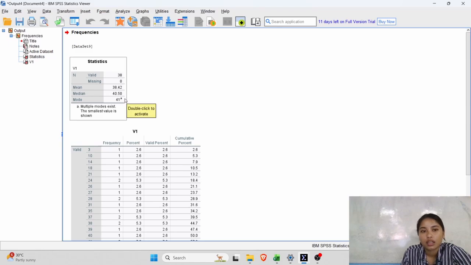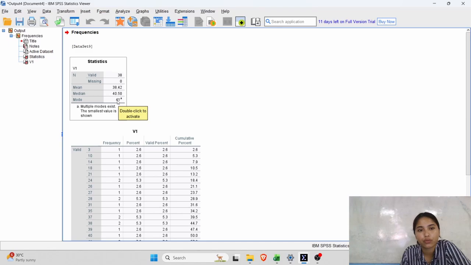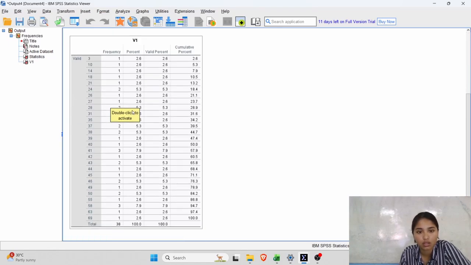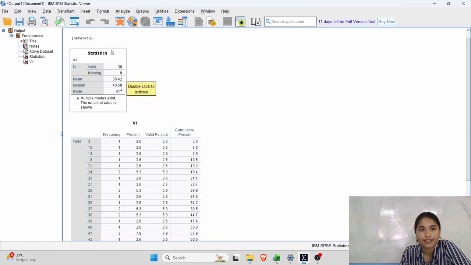multiple scores that we can see. 41 is the most common score that we can see. Three students got the 41 score. It's a common score that they got. Let's proceed to the standard deviation and variance.